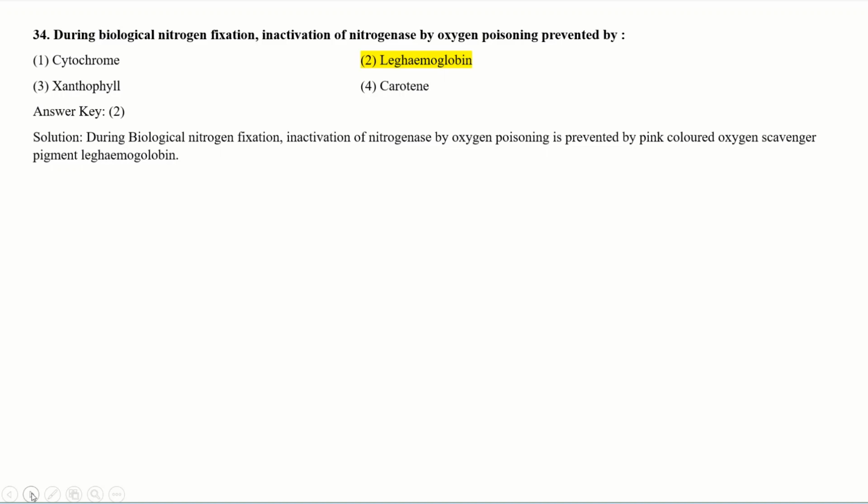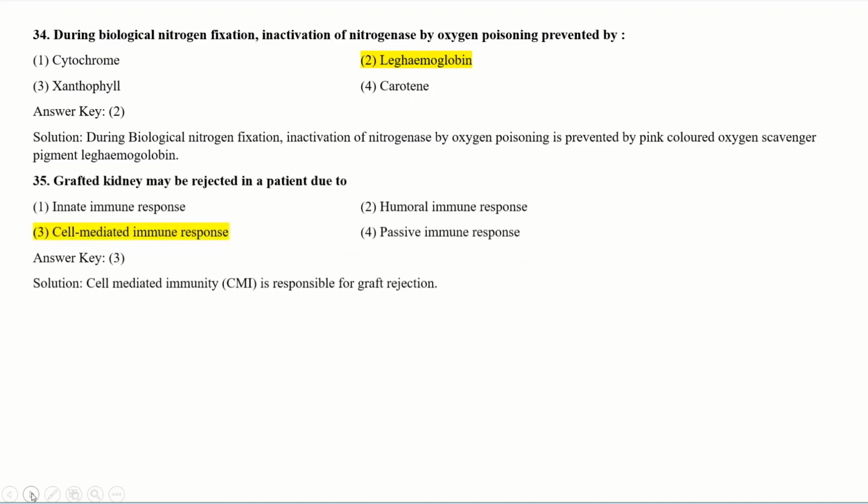Biological nitrogen fixation is a procedure in which inactivation of nitrogenase by oxygen poisoning can be prevented by, and the options are cytochrome, leghemoglobin, xanthophyll, and carotene. So go for the correct answer. During biological nitrogen fixation, inactivation of nitrogenase by oxygen poisoning is prevented by a pink colored oxygen scavenger pigment, and that pink colored oxygen scavenger pigment is called leghemoglobin. So inactivation of nitrogenase by oxygen poisoning can be prevented by leghemoglobin in biological nitrogen fixation.